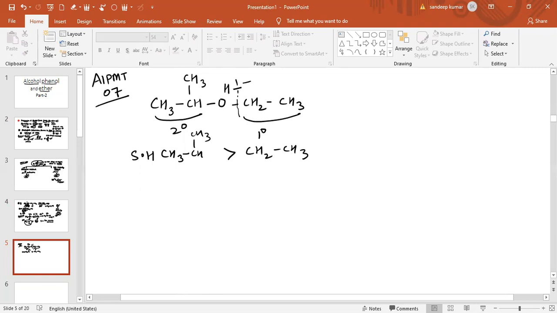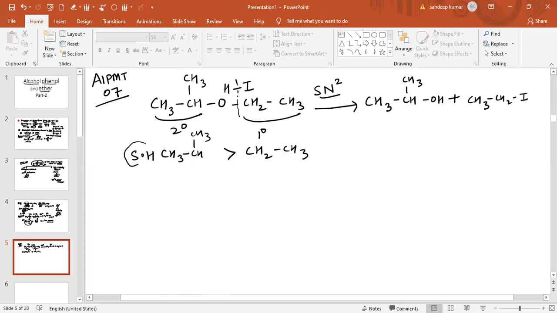So I will come with the carbon atom which is less sterically hindered. Because it is 2 degree and 1 degree, the mechanism followed will be SN2, and the product obtained is CH3, CH, CH3, OH, and the other product is CH3, CH2, I. So on the basis of steric hindrance, we decide which group will come with iodine.